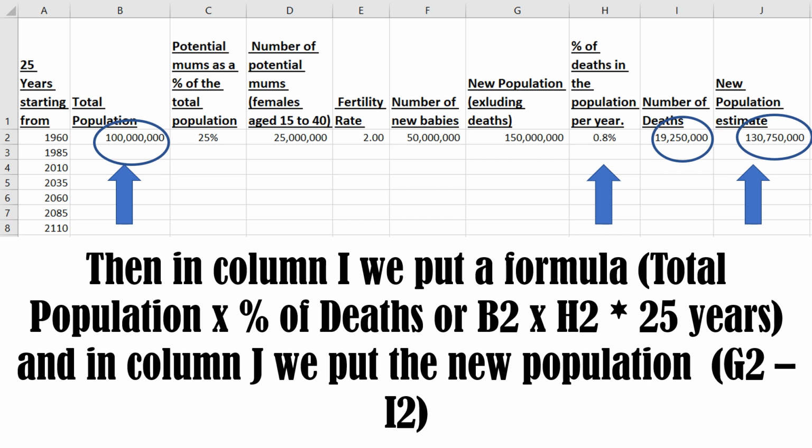Then in column I, we put a formula, total population times the percentage of deaths, or P2 times H2 times 25 years. And in column J, we put the new population, G2 minus I2.